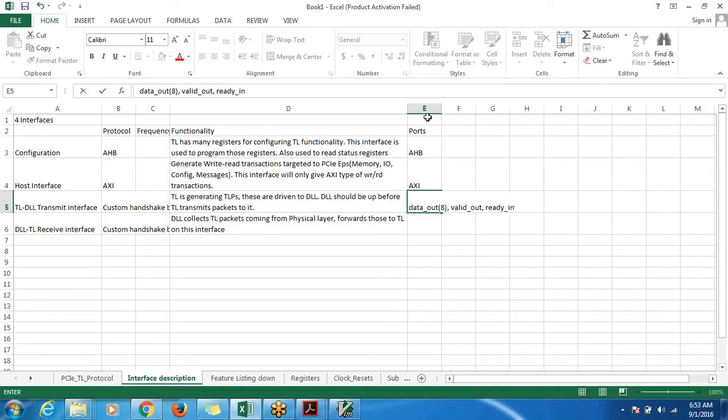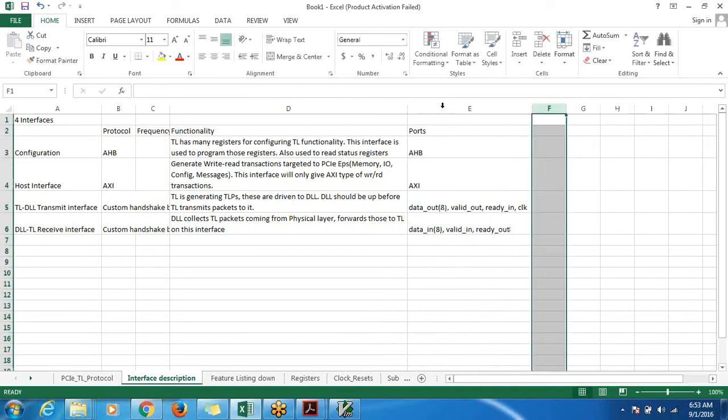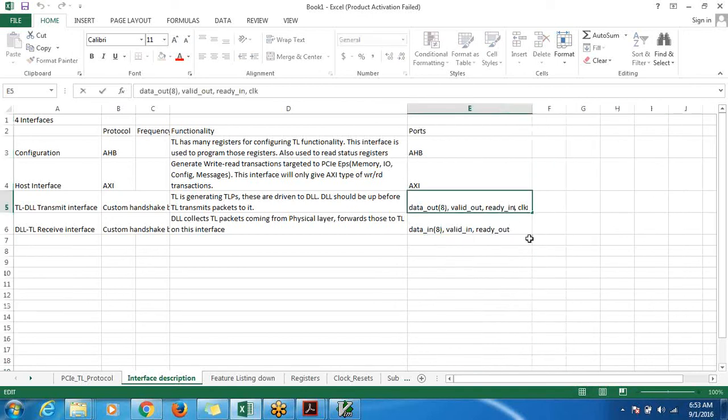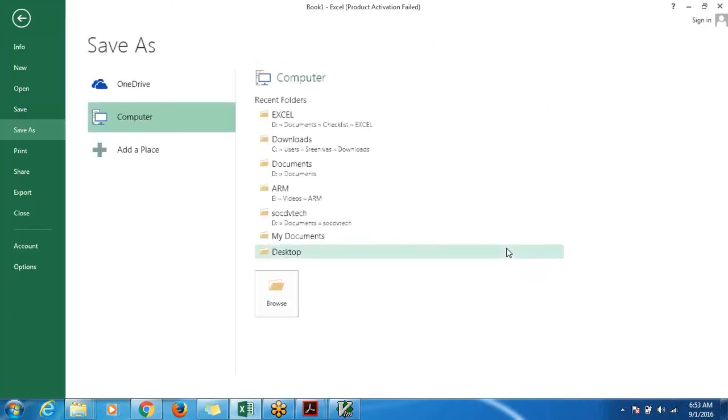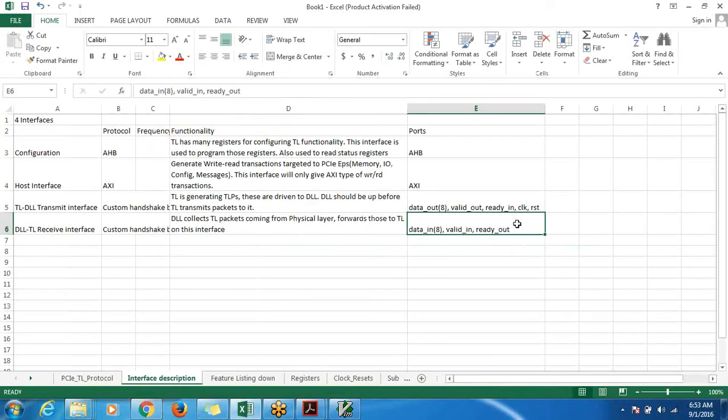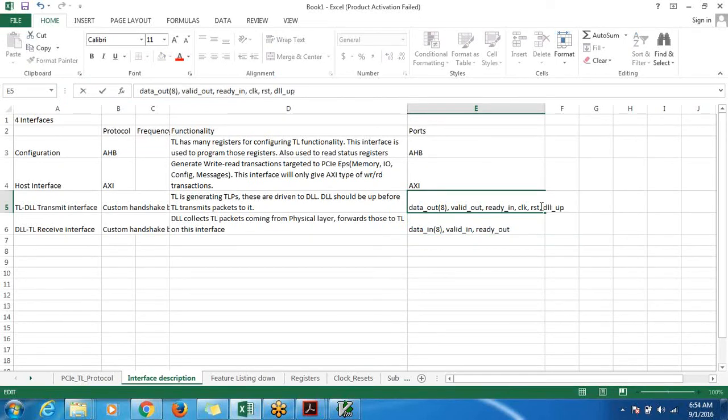I think that's all right now. Clock, of course, common things. Data in, valid in, ready out. At one point when you start reading, you will see that there is a need for a common signal called link up, data link layer up, which will tell that data link layer is up.